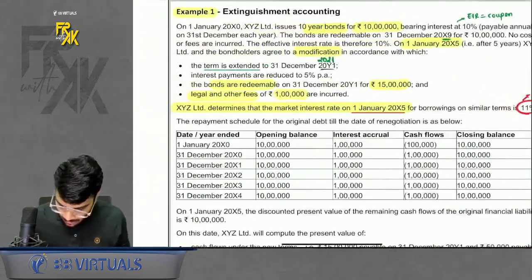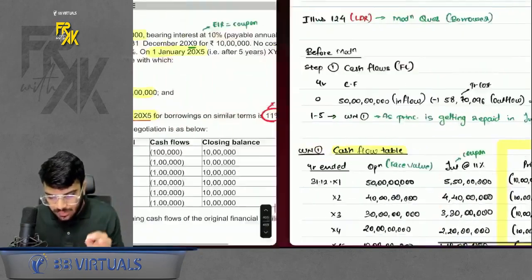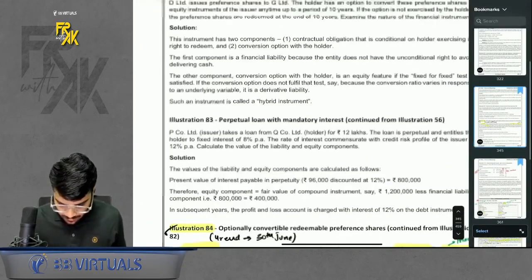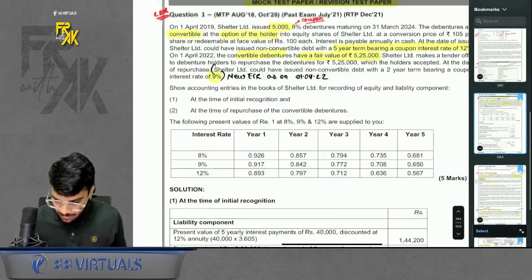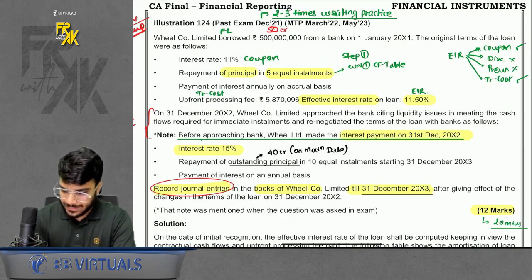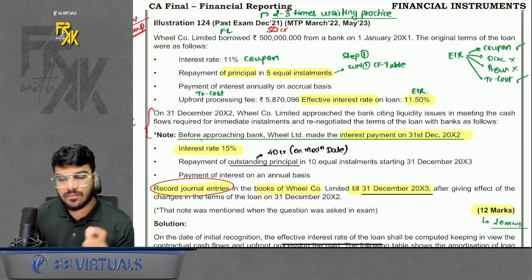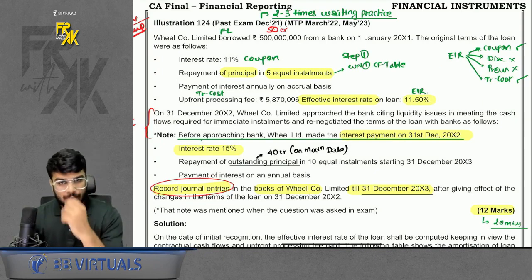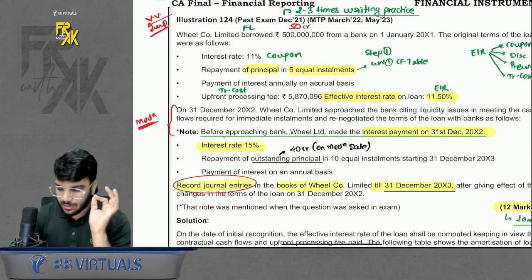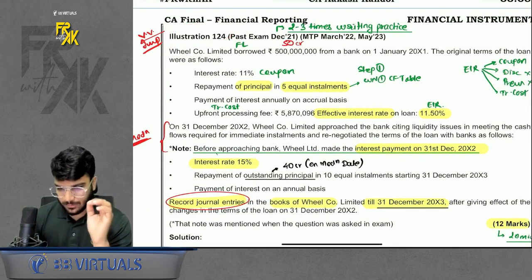Anyways, now for borrower, we solved 2 examples. There was one big question also in case of modification. Let's check that question out as well. That is illustration number 124. Now we will revise this illustration 124. It is also a question of modification from the point of view of the borrower. Let's quickly revise this question. Do remember, in class I also mentioned, do write and practice this question. It is very important. Let's continue.